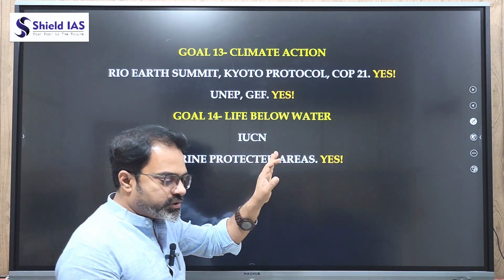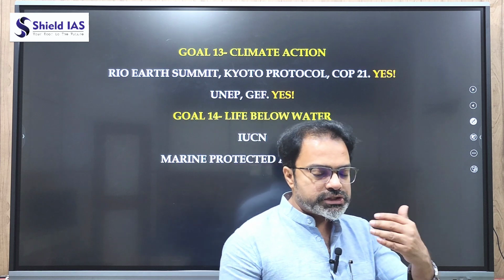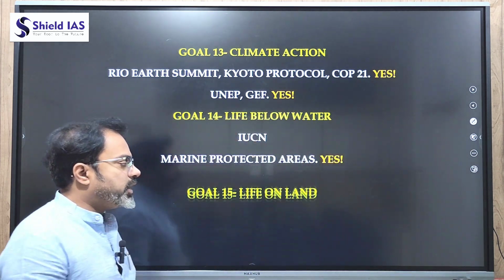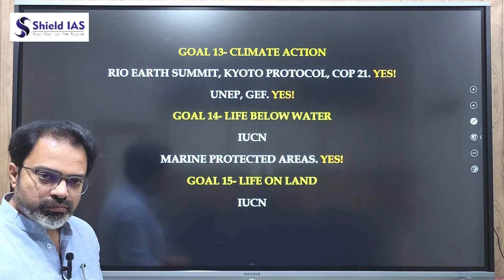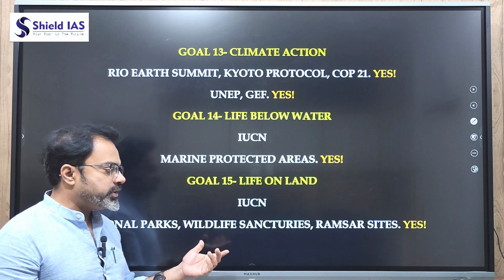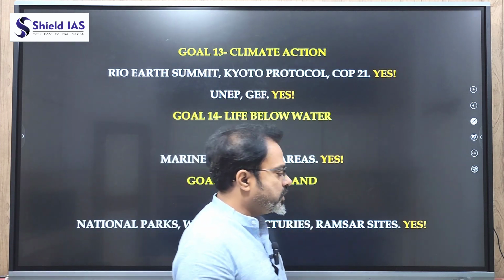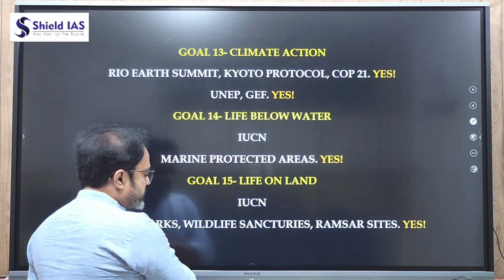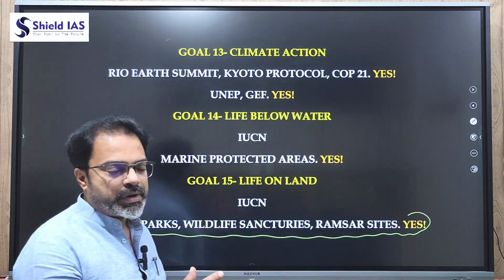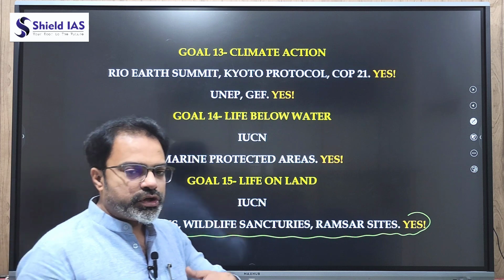So which are the marine protected areas in India? You are going to do a Google search, find and create a map for that. Life on land, again IUCN comes into the picture. And what are we creating? National parks, wildlife sanctuaries, and definitely Ramsar sites. So all these are required to be sustained. So our biodiversity is to be sustained, species to be maintained, hence creating a more equitable earth.